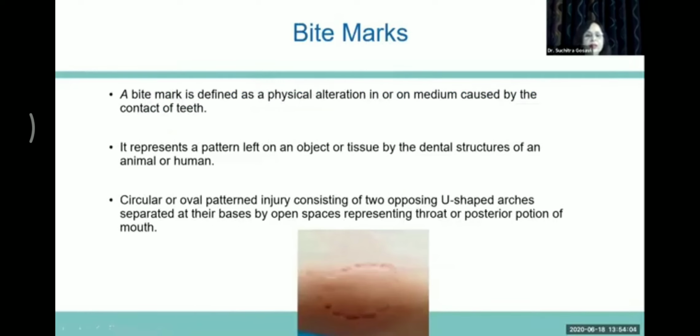Bite marks are defined as a physical alteration in or on a medium caused by contact of teeth. It represents a pattern left on an object or tissue by the dental structures of an animal or a human being. They are a circular or oval pattern injury consisting of two opposing U-shaped arches separated at their base by an open space representing the throat or posterior portion of the mouth.